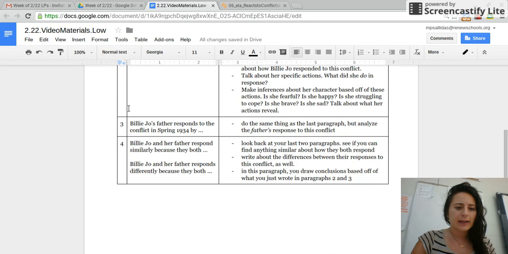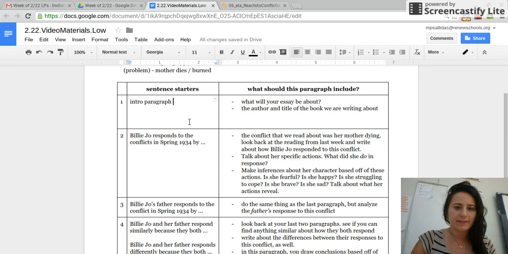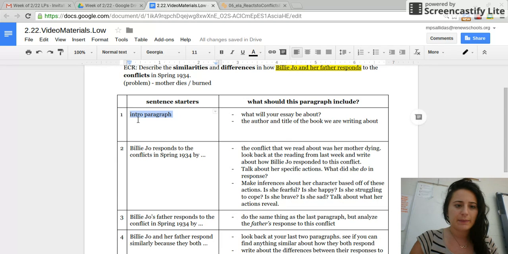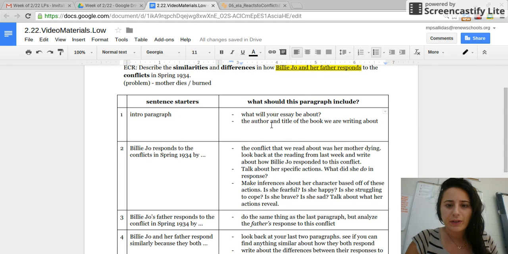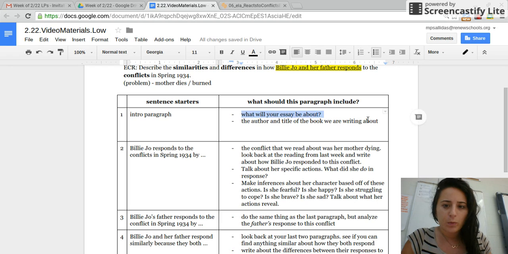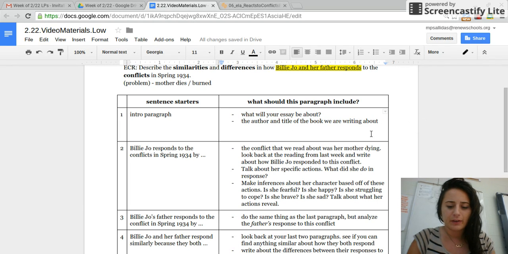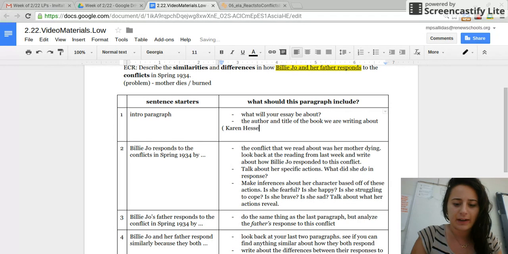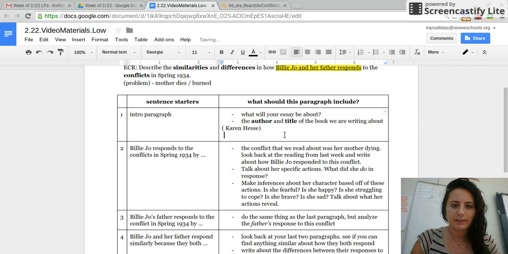So you are going to be needing at least 4 paragraphs. Let's take a look at the first one. It's going to be an intro paragraph. So this paragraph should basically say, what will your essay be about? And then make sure you include the author in there. So I know that author is Karen Hesse. And then the title of the book that we're writing about. And the title is obviously Out of the Dust, and that should be underlined.